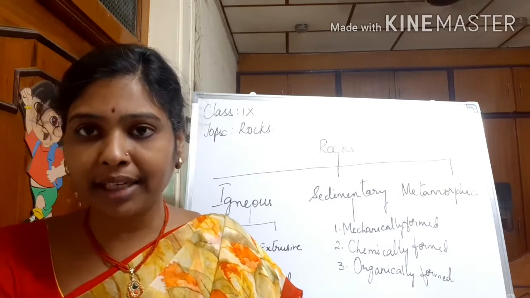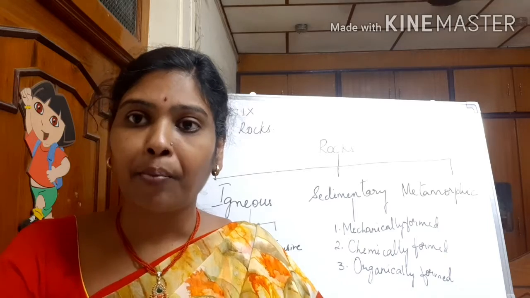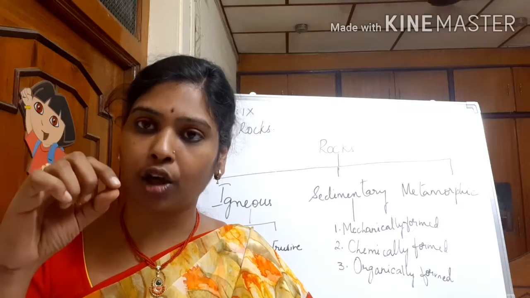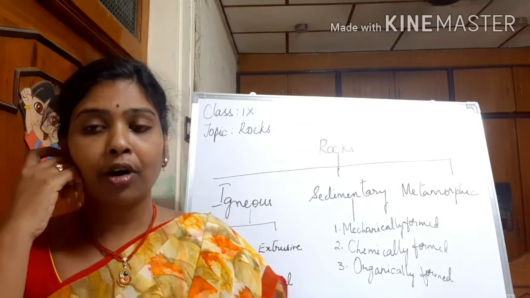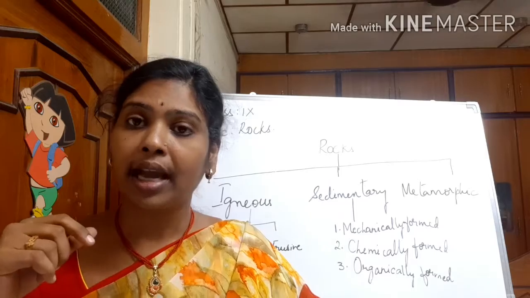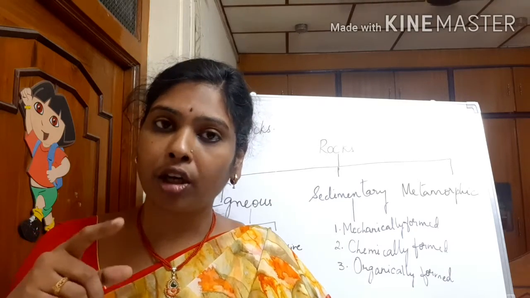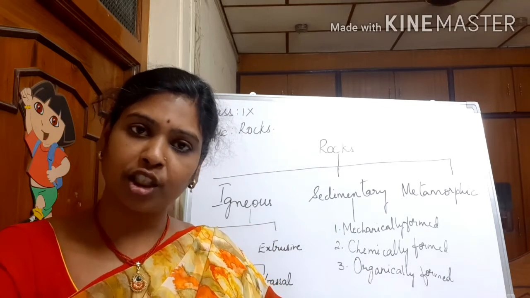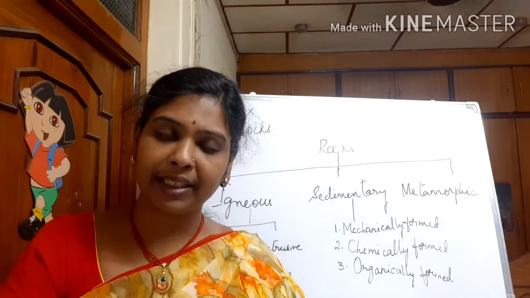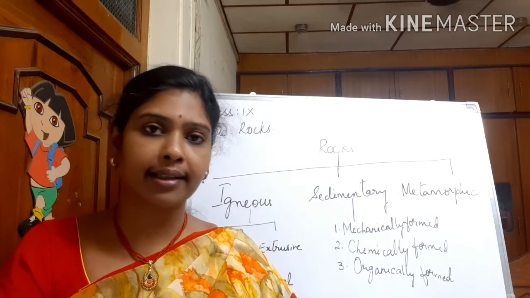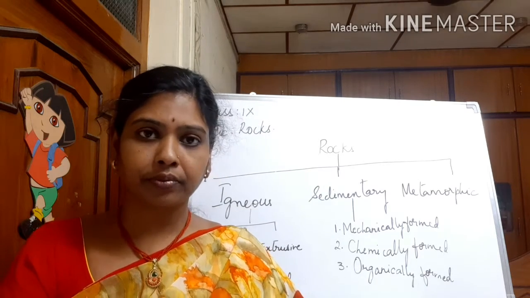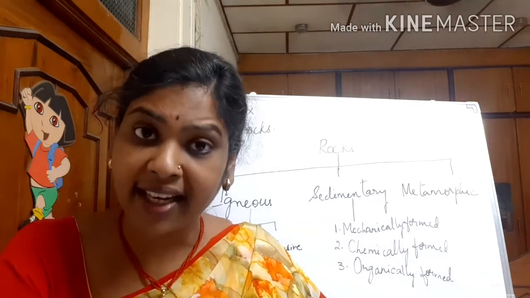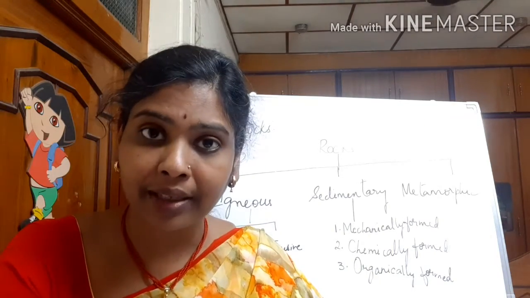When it happens in the sedimentary rock, the layers are more compressed. The layers of a sedimentary rock normally are soft, but when it comes to a metamorphic rock, they are more compressed because metamorphism takes place because of more heat and more pressure. These metamorphic rocks are generally impermeable. That means they do not absorb any water, just like the igneous rock. See some examples of metamorphic rocks. Sandstone into quartzite, limestone into marble, etc.